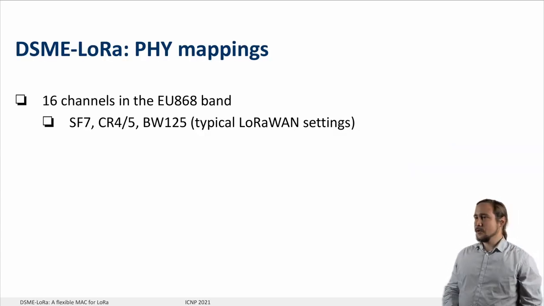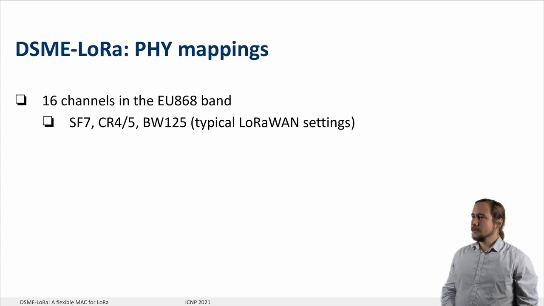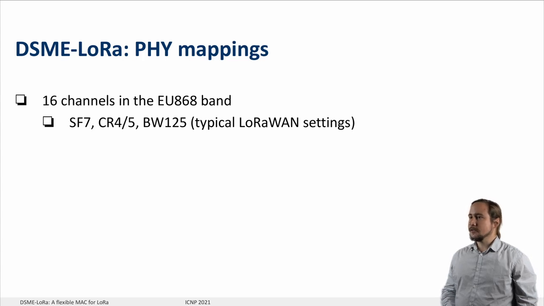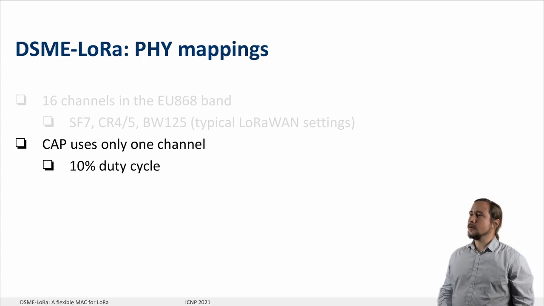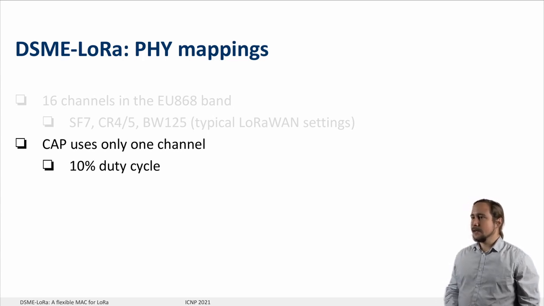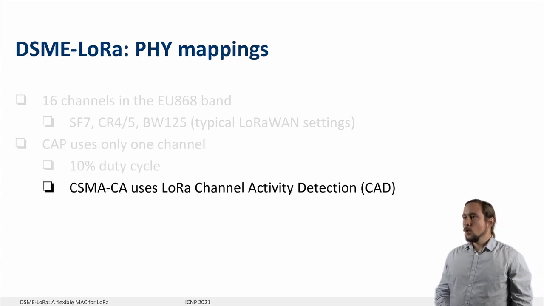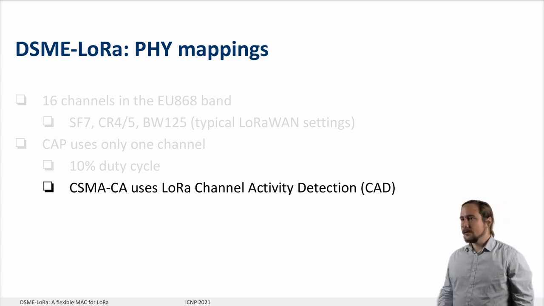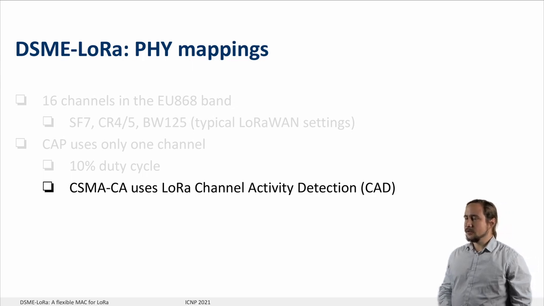We define 16 orthogonal LoRa channels in the EU 868 band and map them to DSME transmission patterns. All channels use typical LoRaWAN PHY settings and constrain the duty cycle to 1 or 10%. We assign a channel of 10% duty cycle to the contention access period in order to relax restrictions on the transmission of control traffic. In addition, we propose the usage of the channel activity detection feature of LoRa, available in common LoRa transceivers, to assess clear channel during the CSMA-CA procedure.